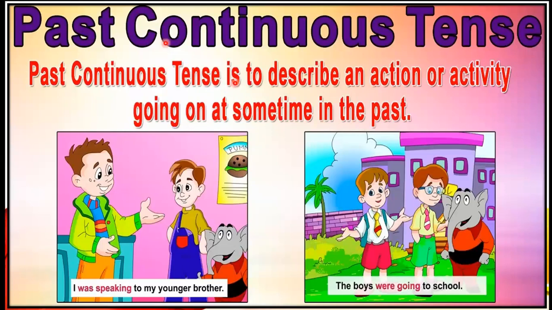Past continuous tense is used to describe an action or activity going on at some time in the past. So look at this first picture. I was speaking to my younger brother.